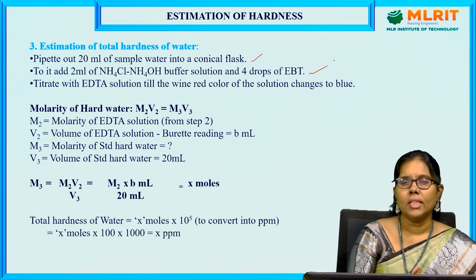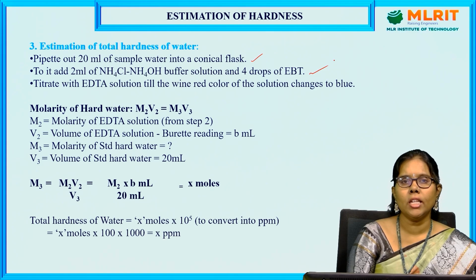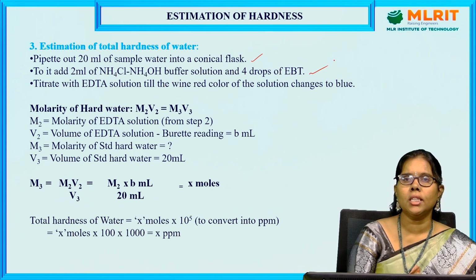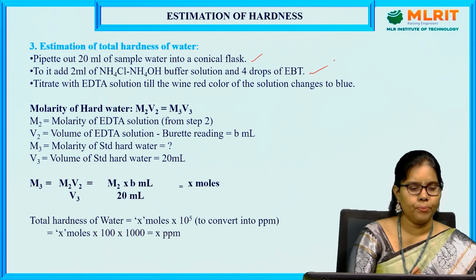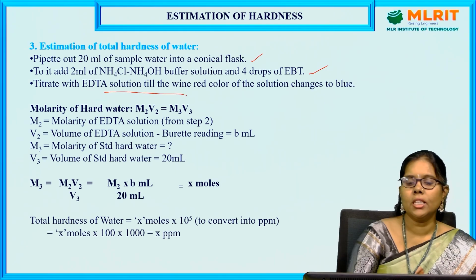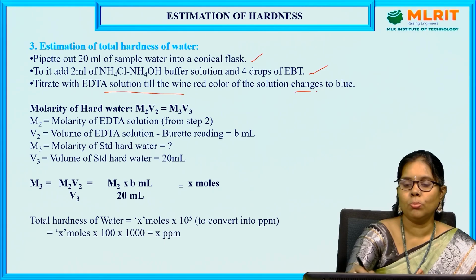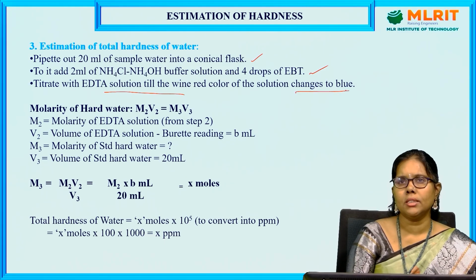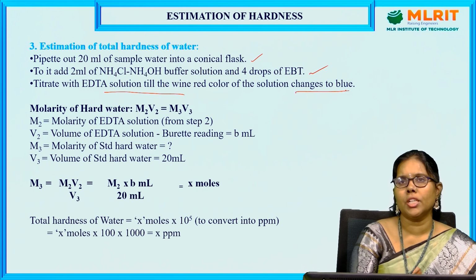Why is it so? The calcium and magnesium ions present in the water sample react with EBT, giving calcium-EBT and magnesium-EBT complexes, which are wine red in color. If the water doesn't have any calcium and magnesium ions, the resulting color is the same as the indicator color, which is blue. Titrate with EDTA solution till the wine red color changes to blue. We get the same endpoint. The variation between the first and second step is that there we took 20 ml of calcium carbonate solution, and here we take 20 ml of sample water.